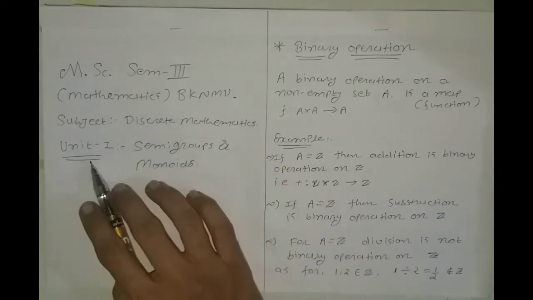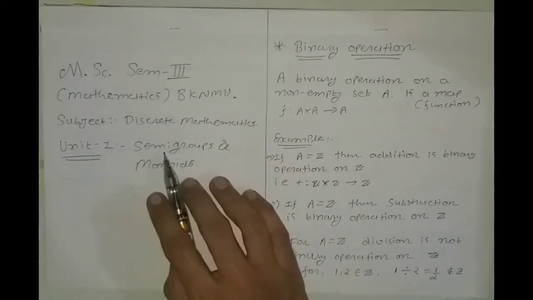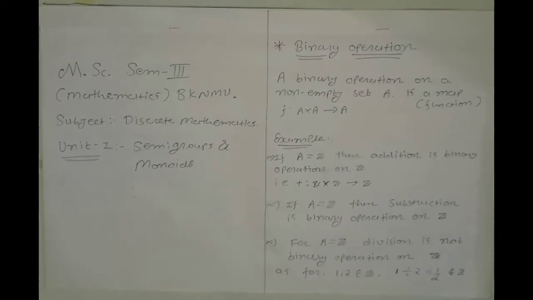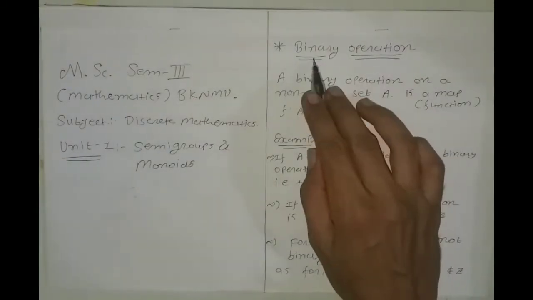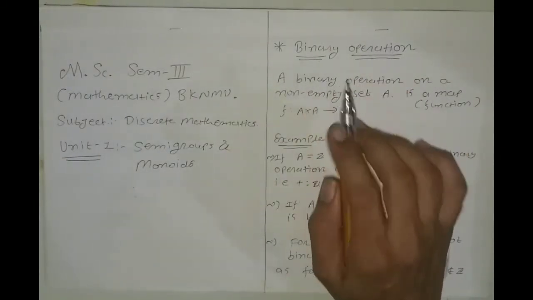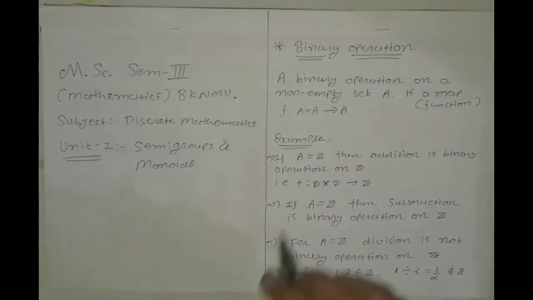We are going to start the first unit, semigroups and monoids. So first of all, to define semigroups we need some tools. First is the binary operation, the definition of binary operation.